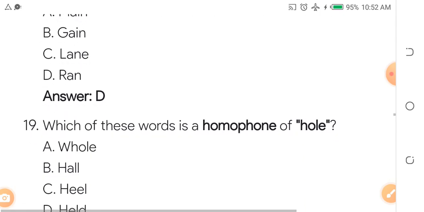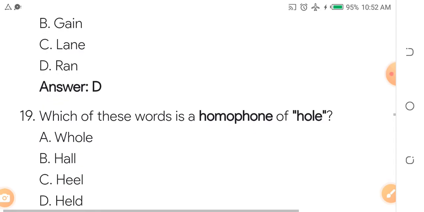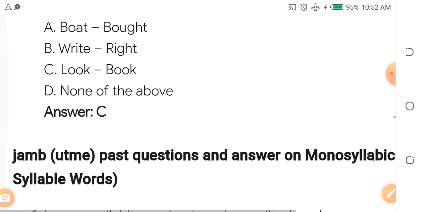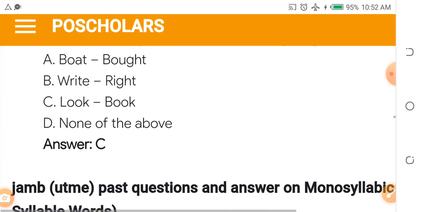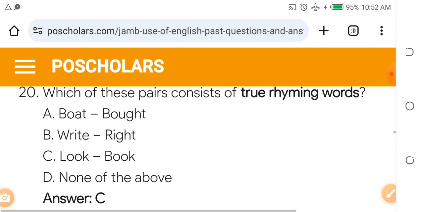Number 19. Which of these words is a homophone of whole? A, whole. B, hall. C, hail. D, head. I will not answer question 19. I want you to tell me the answer in the comment section.